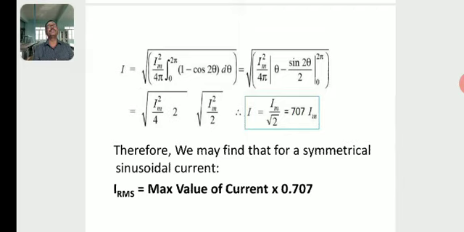Therefore I is equal to Im by root 2, finally 0.707 Im. So for a symmetrical sinusoidal current, IRMS is equal to the maximum value of current, or peak value of current, into 0.707.